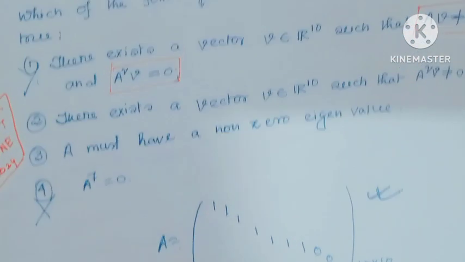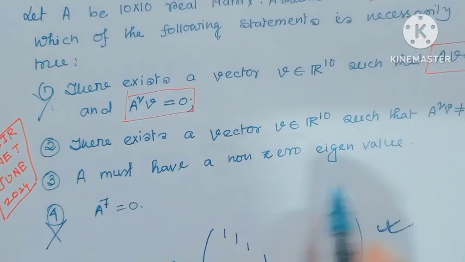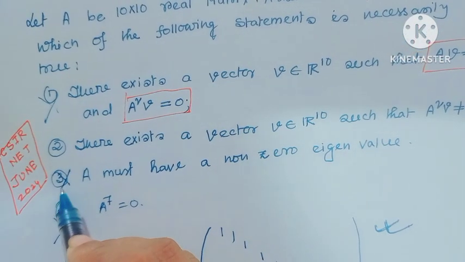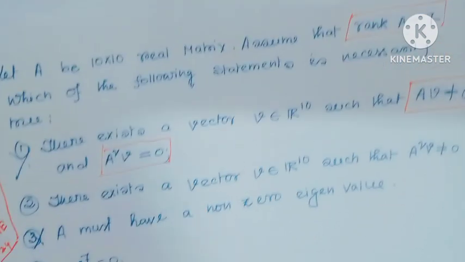That means A must have a non-zero eigenvalue, this is not always true. If we consider the nilpotent matrix, then this is not true.